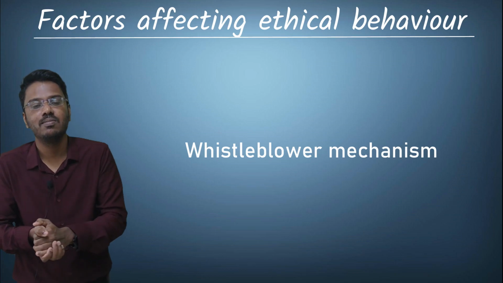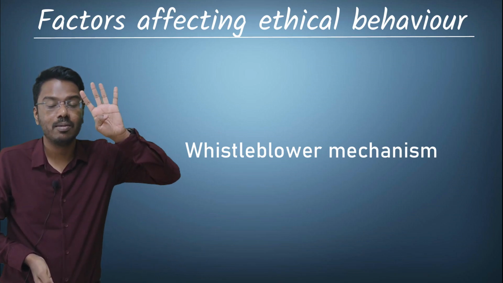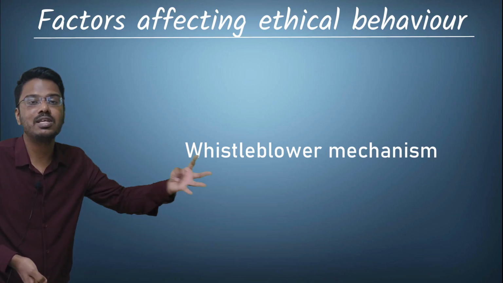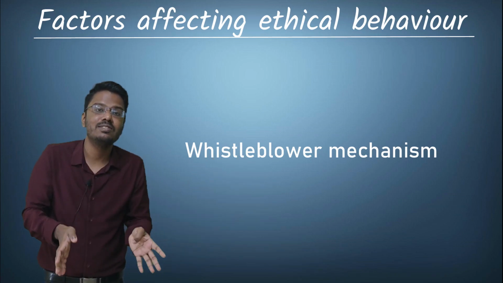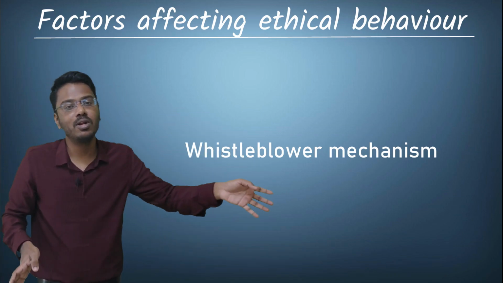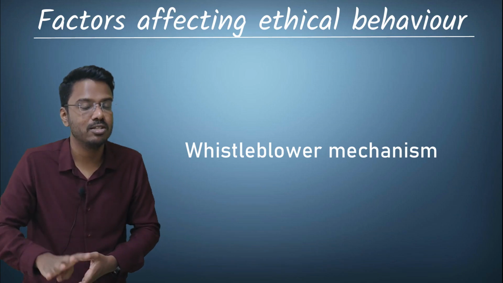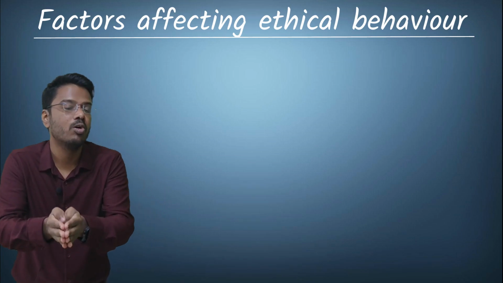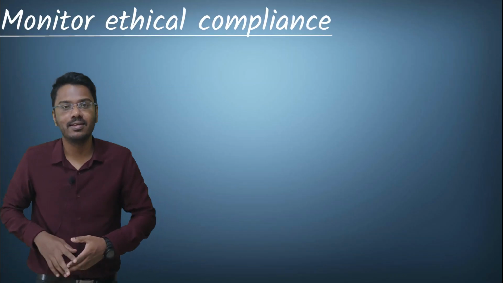So this mechanism is called a whistleblower mechanism, and this mechanism the management should have in their organization, because when someone comes across any fraud, any unethical behavior, there should be a system through which he can report this fraud to the appropriate level of management. So whistleblower mechanism is the fourth point, or the fourth measure that the management can have in their organization to promote ethical behavior. Now the next question is how the management can monitor ethical compliance.